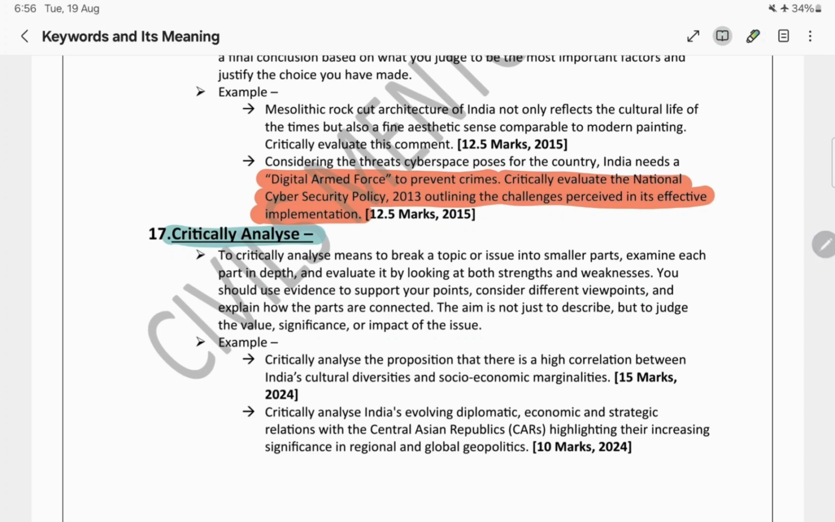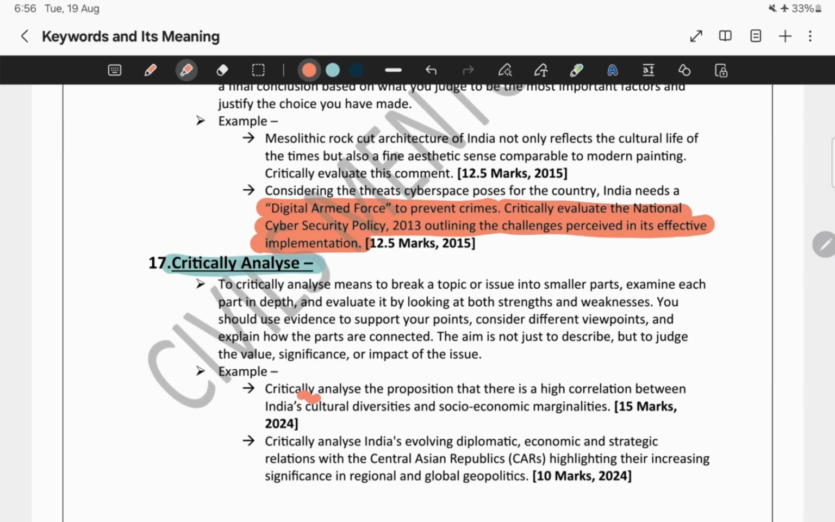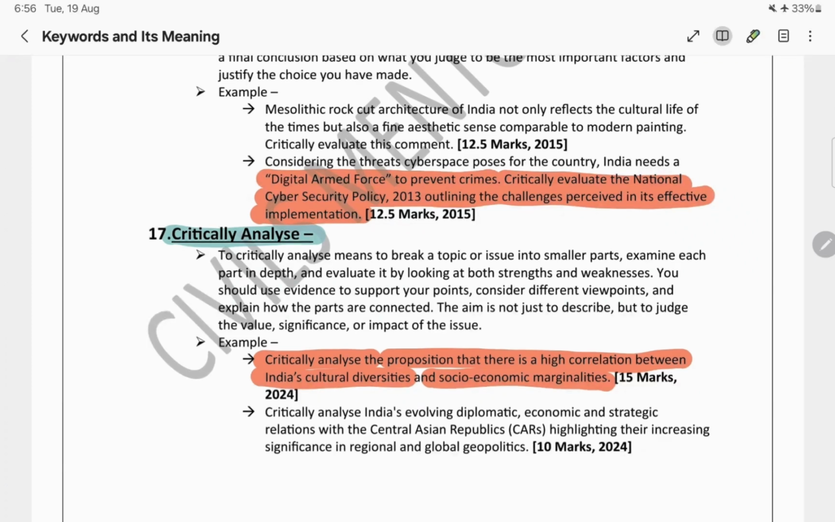So let's take an example. What was the question? Critically analyze the proposition that there is a high correlation between India's cultural diversities and the socio-economic marginalities. So in this question, how can we approach that? First of all, we can provide the definitions of these things. And secondly, we can provide the correlation, that means the relationship between these things. And finally, we can give those details as well in which they are not correlated to each other. Because then my answer will be in a balanced approach.